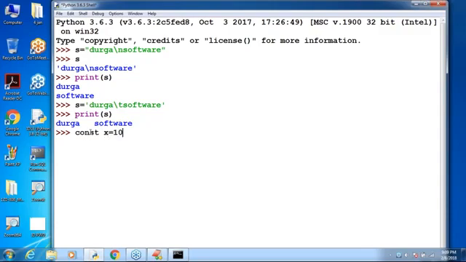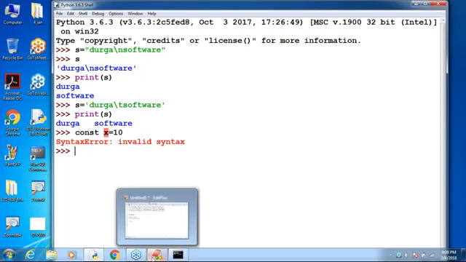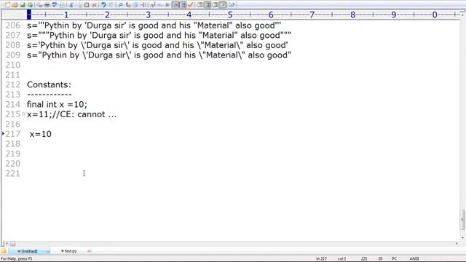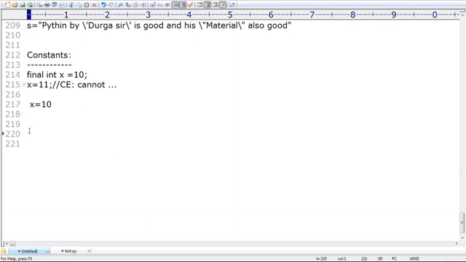CONST x = 10. Observe that: syntax error, invalid syntax. What is the meaning of CONST? Remember that, sir. It may be good news or bad news, I don't know. Make sure there is no way to specify constants in Python. The constants concept is not applicable in Python. But anyway, explicitly, boss, this is the constant.